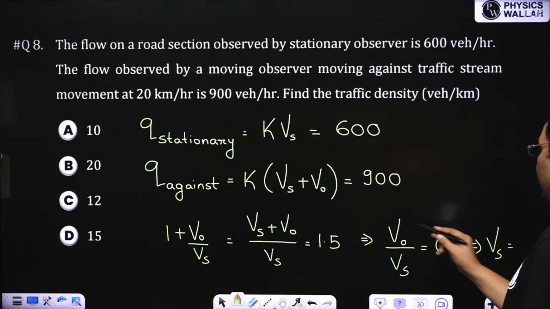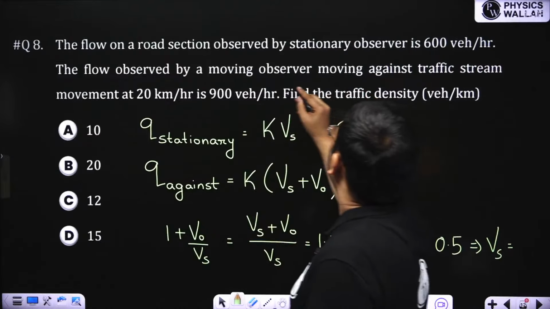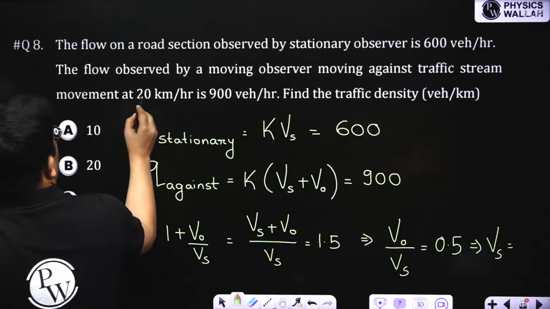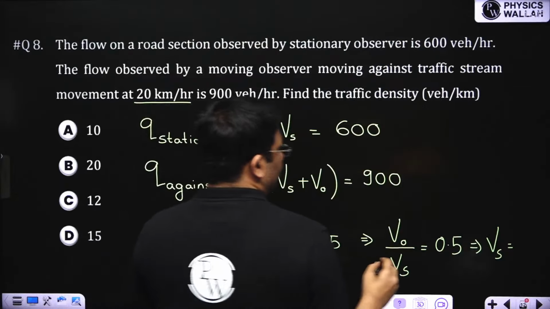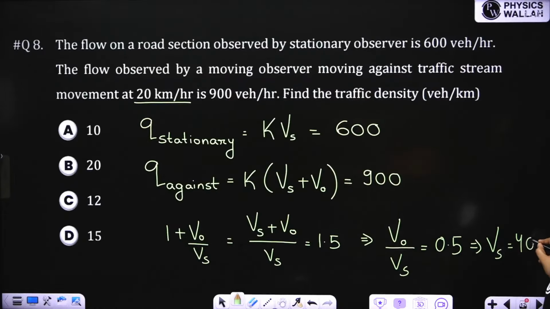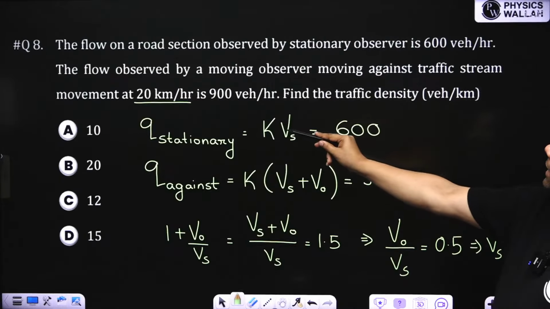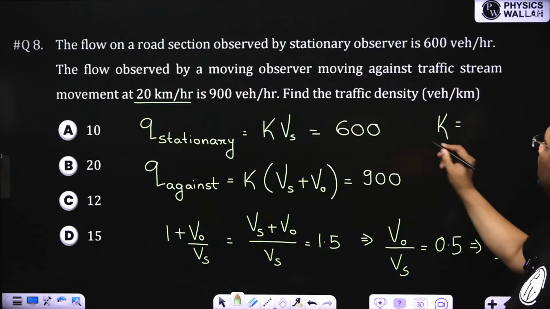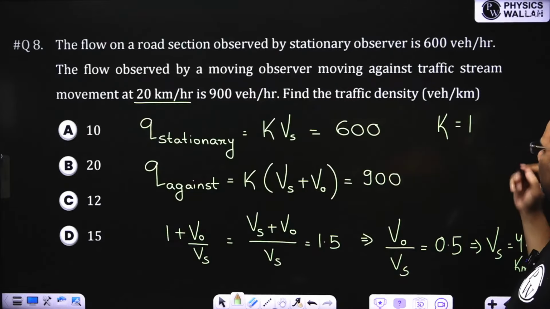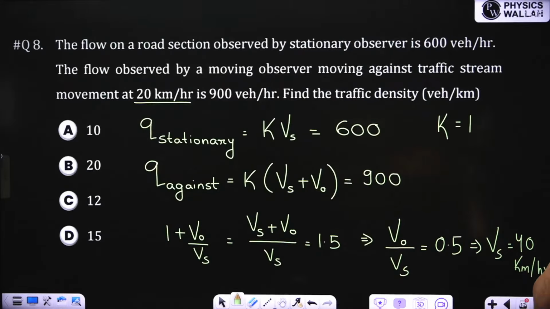So from here I can find Vs. Vs will be V naught by 0.5. V naught is given: moving observer at 20 kilometer per hour. That means this is the speed of the observer. So your traffic stream speed will be 40 kilometer per hour. Then we can find the density. In any of these equations you can put it. From this equation, k is equal to 600 by 40, that is equal to 15. I am getting 15 vehicles per kilometer, option D.